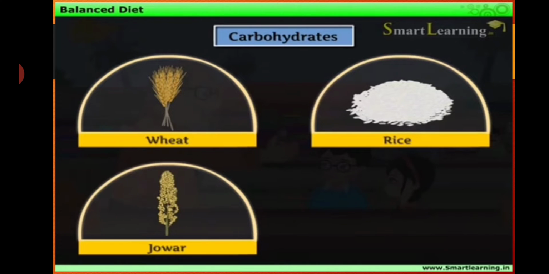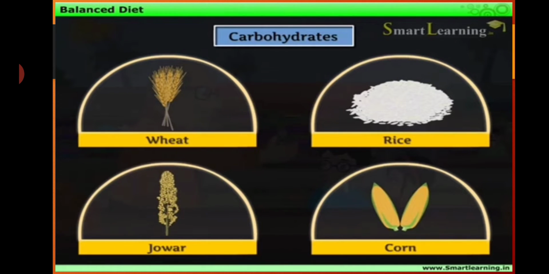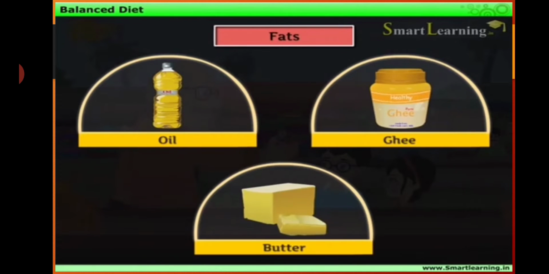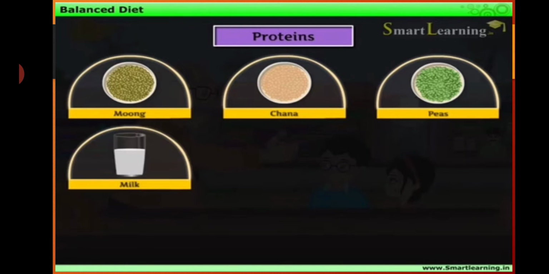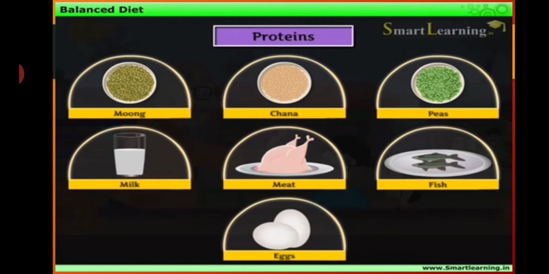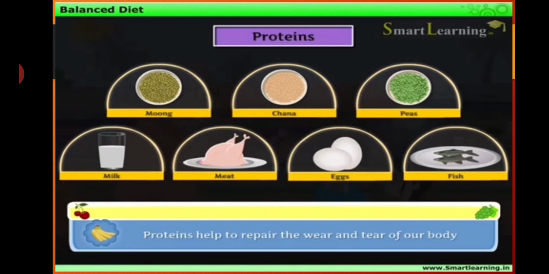For example, cereals like wheat, rice, jowar, corn, etc. contain carbohydrates which provide us energy. Fats are present in oil, ghee, and butter. We get maximum energy from fats. The next nutrient is proteins. We get proteins from pulses like moong, chana, peas, etc. and also from milk, meat, fish and eggs. Proteins help to repair the wear and tear of our body.